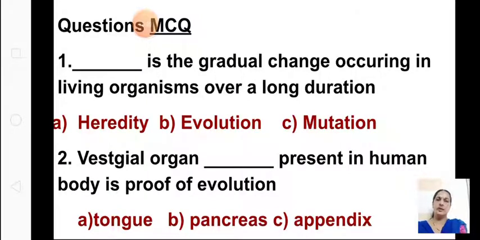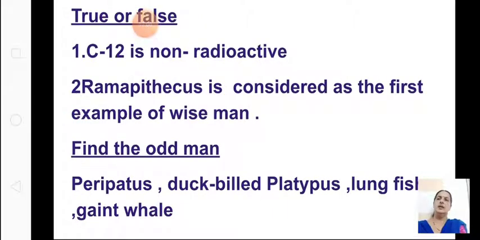We'll do one or two questions as an example of how it is going to come for the exam. Dash is a gradual change occurring in living organisms over a long duration. You can guess the answer. It is not heredity or mutation, it is evolution. So you will click only on evolution. Vestigial organ dash present in human body is proof of evolution. Among the three, which is the vestigial organ? Appendix.